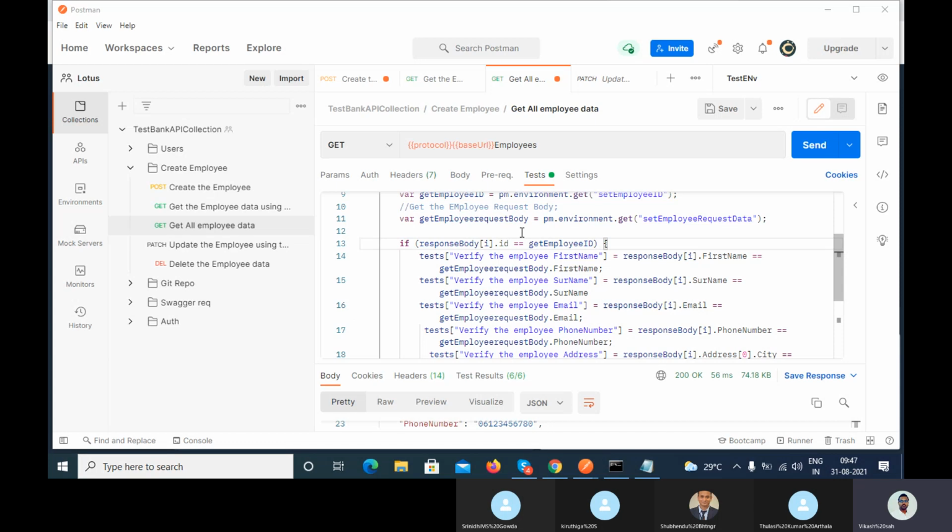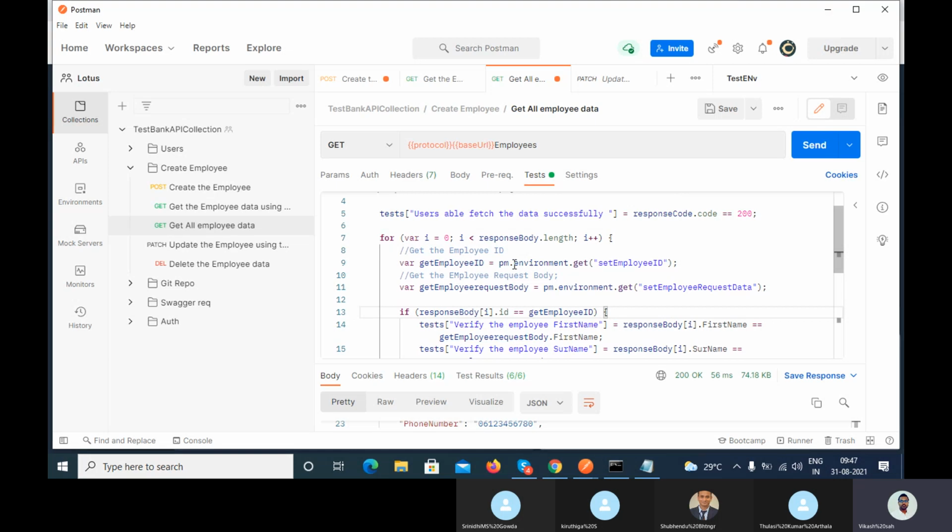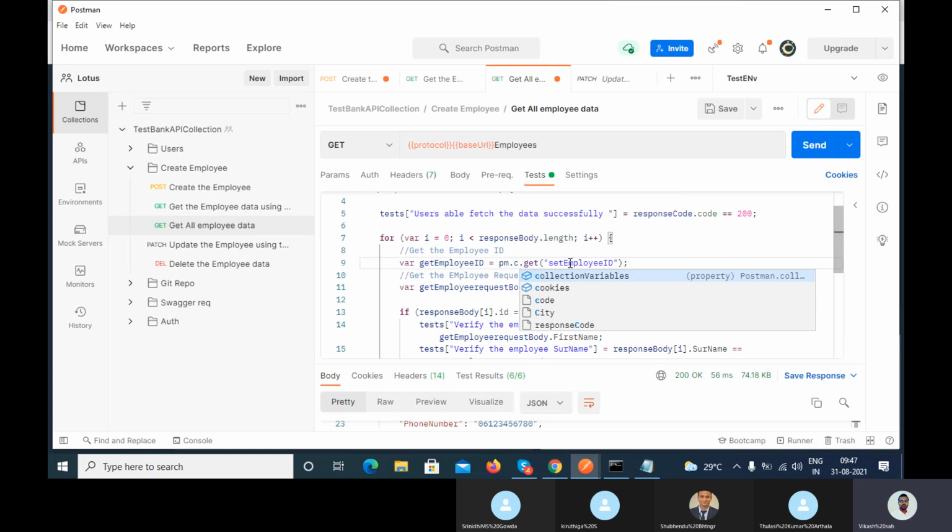But here we generally have to use it, right? Because we are setting here pm.environment. Exactly, everything you have to use, because here we have used the environment. If you want to set everything inside the collection, then you have the collection variable, then you don't have to use the environment. But in real time we rarely use the collection variable. Okay, but I will explain that one also. Any question?